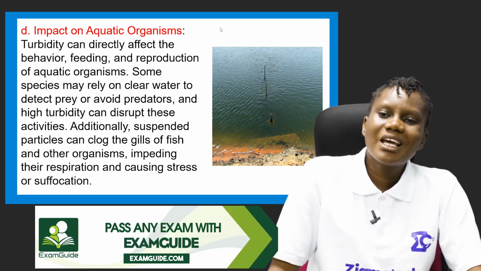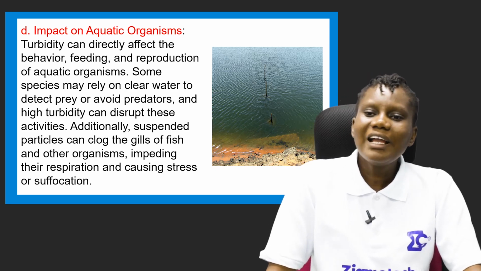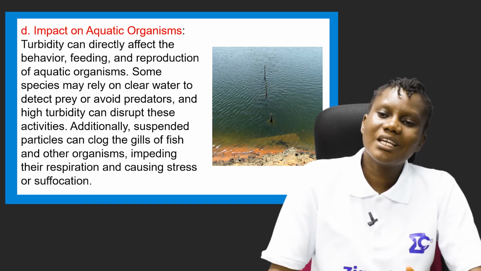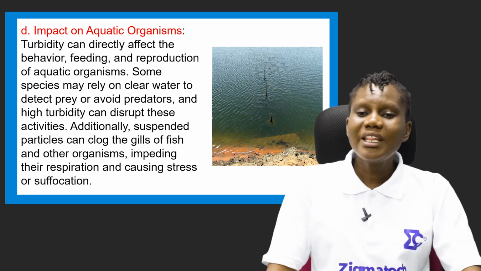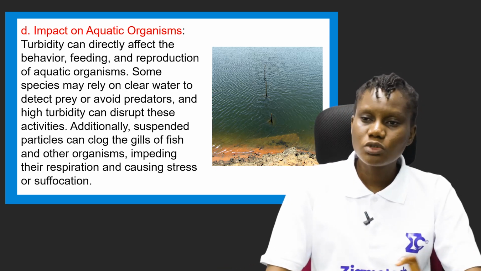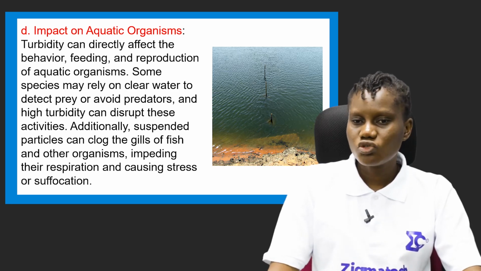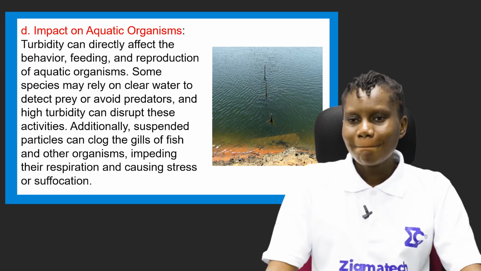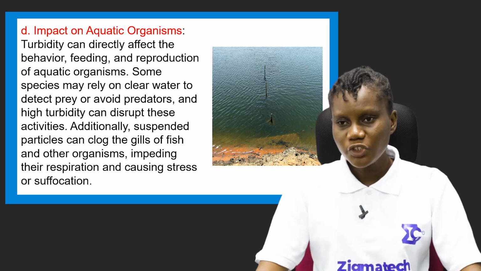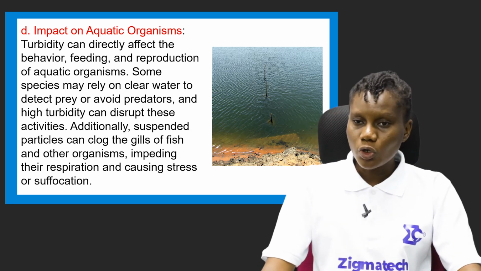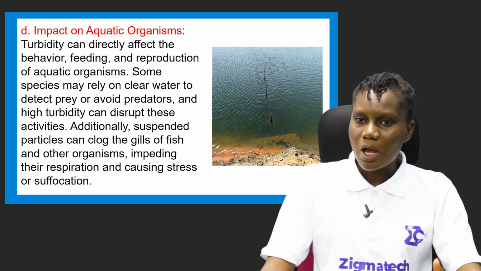Some species may rely on clear water to detect prey or avoid predators, and high turbidity can disrupt these activities. Additionally, suspended particles can clog the gills of fish and other organisms, impeding their respiration and causing stress or suffocation. I earlier explained that fishes take in oxygen using their gills. Their gills help them to absorb oxygen.